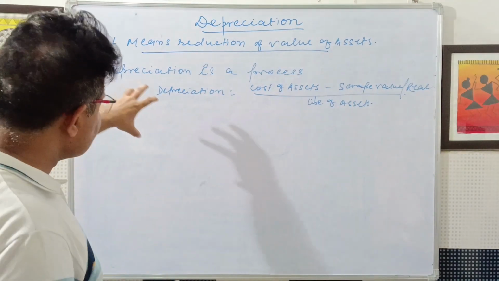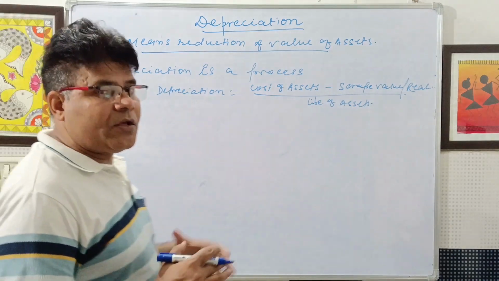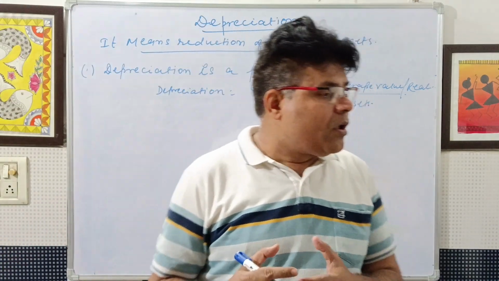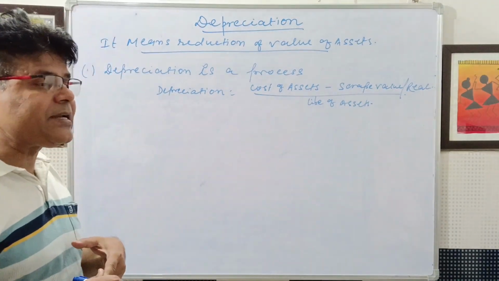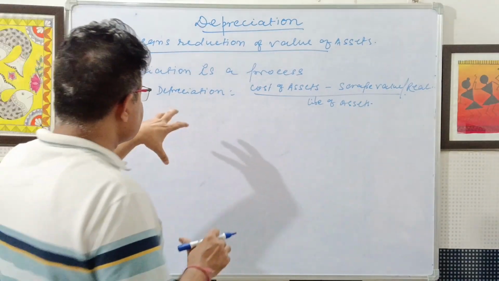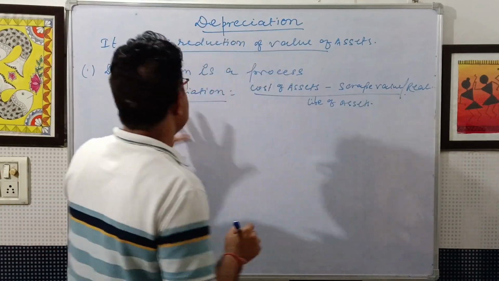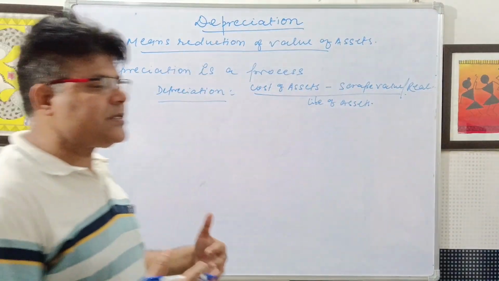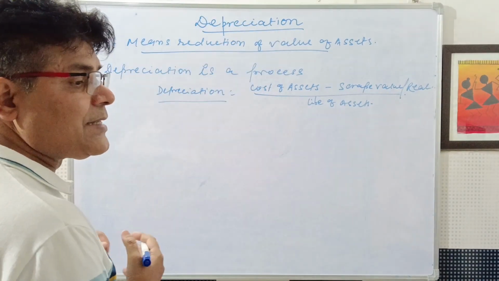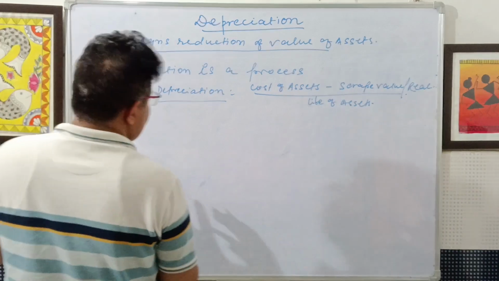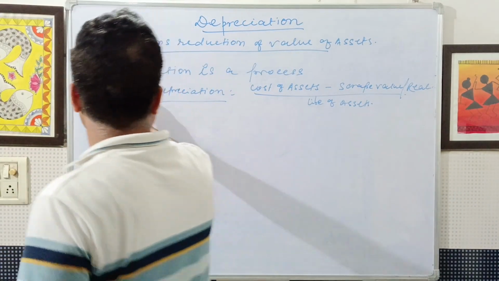Now, the characteristics of depreciation. Depreciation is a process. What process? Of allocating depreciable cost, that is cost minus the scrap value of tangible assets, to expenses over its estimated useful life in a systematic manner. It reduces the book value of the fixed assets except freehold land.